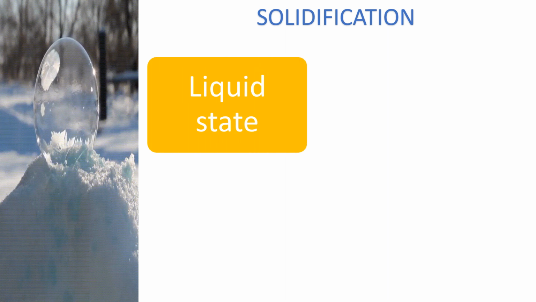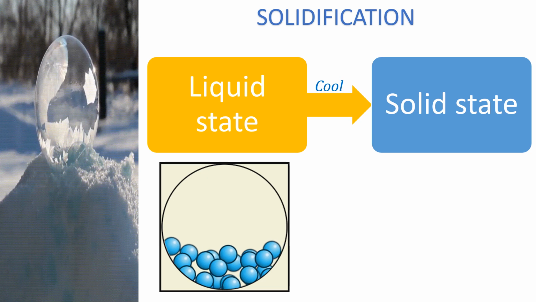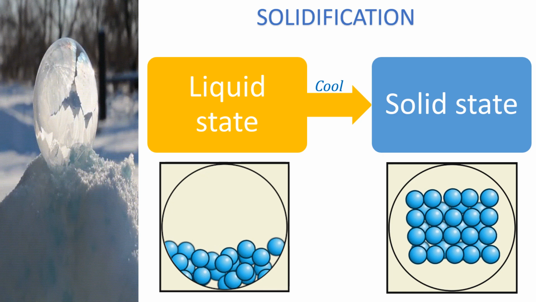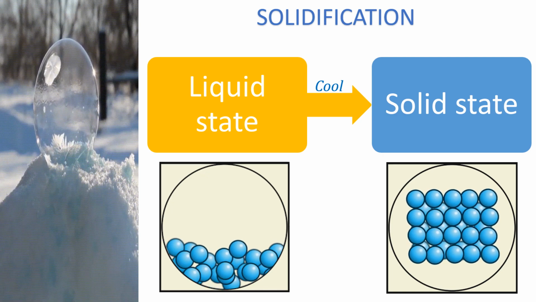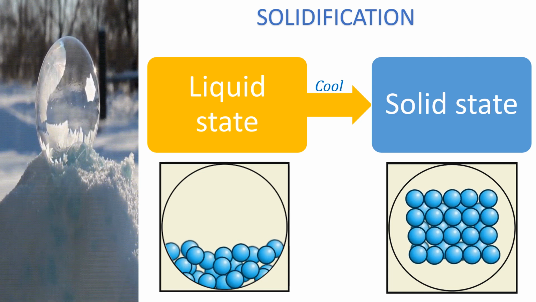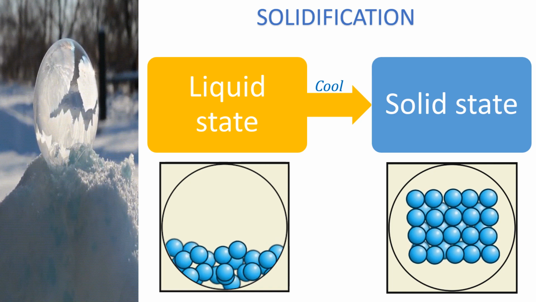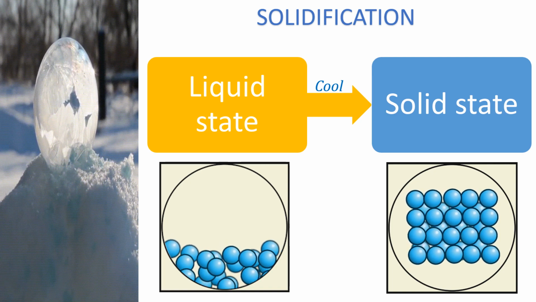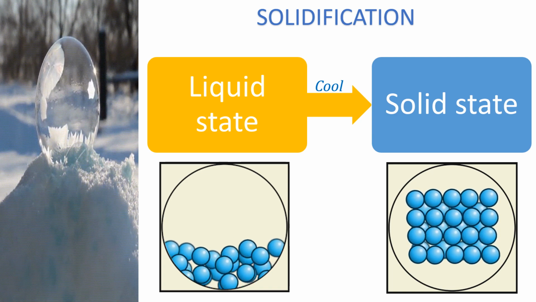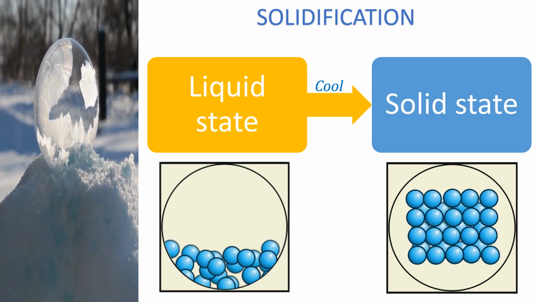As shown in the picture, the water droplet, which is in liquid form, freezes with decrease in temperature to form ice, which is a solid. The particles in the water, when it is in liquid state, are freely moving and the force of attraction between the particles is less. On cooling, the particles of the water solidify, that is, the particles in water move closer to each other to form a solid substance. The process of converting liquid to solid on cooling is known as solidification.